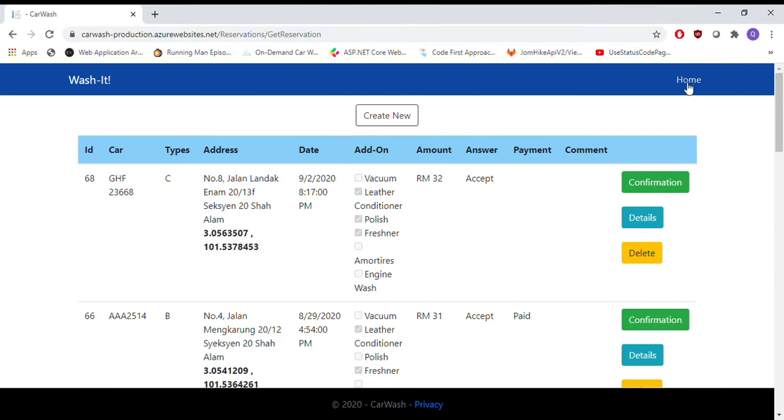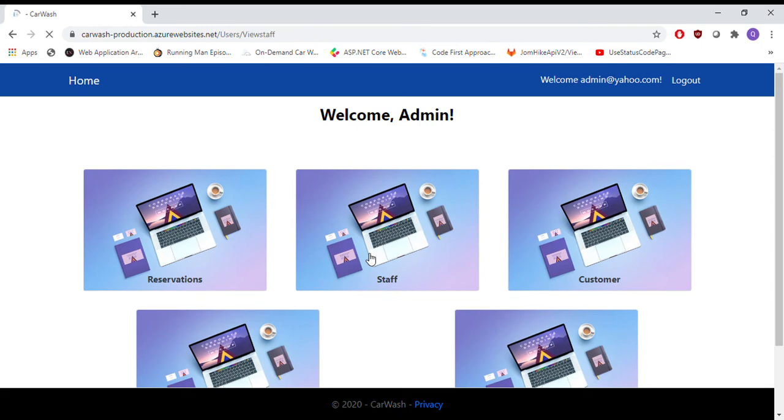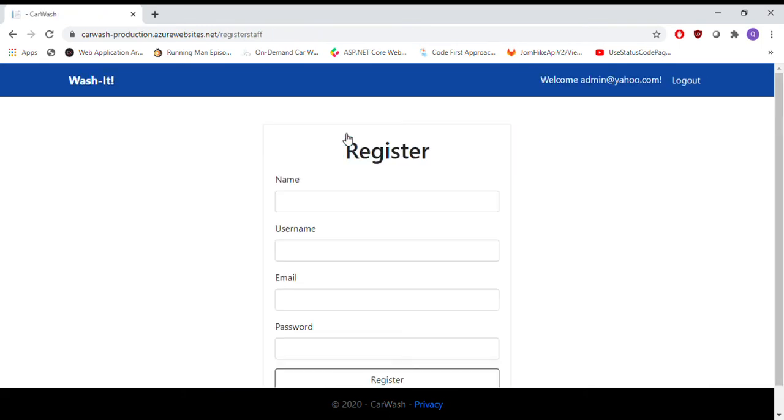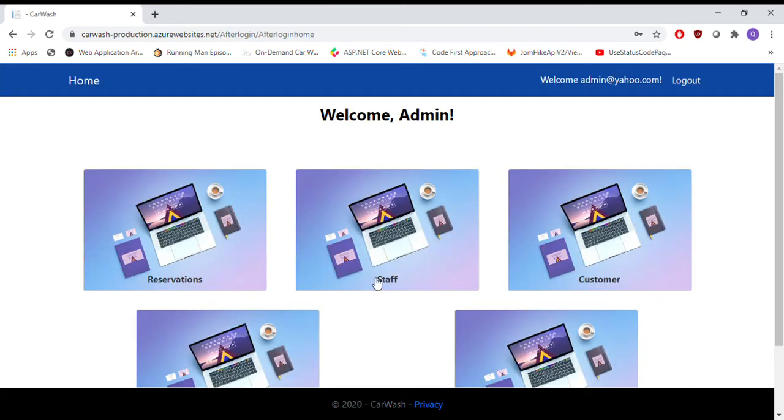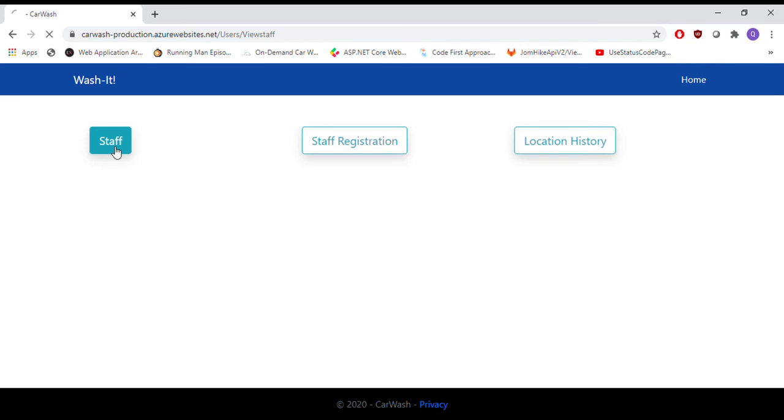So next I'll show you about the staff. So as I said before, only admin able to register staff, and let's say I register as her. Okay, register, and to check we can take a look at staff.